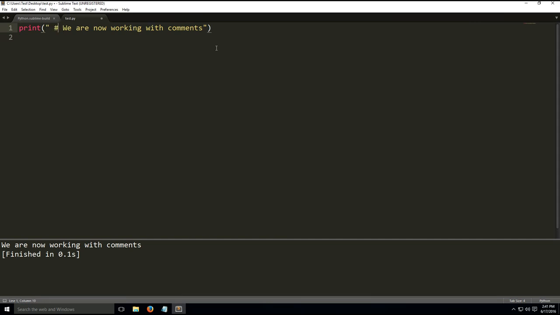As you can see, it's in the middle of a string and it's not in a different color or anything. Let's build that. As you can see, the hashtag is included in this string. So remember, the hashtag must be kept outside of quotations in order to be a comment. And they're inline, so they only work line per line.